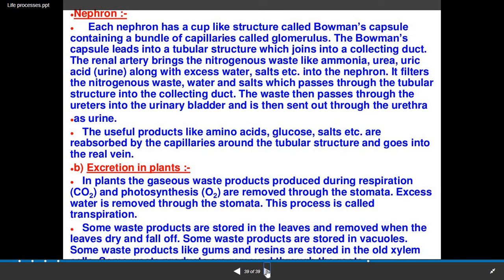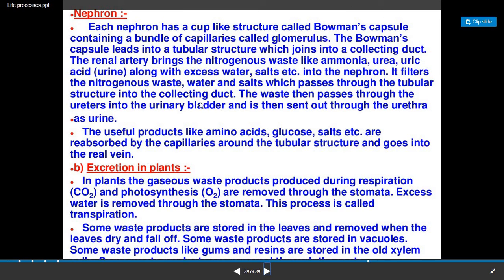Now the nephron structure is shown. It is a cup-like structure, as we have seen in the first part, the Bowman's capsule containing a bundle of capillaries known as the glomerulus. The Bowman's capsule leads into the tubular structure which joins into the collecting duct. The renal artery brings the nitrogenous waste like ammonia, urea, uric acid along with excess water, salts, etc. into the nephron.